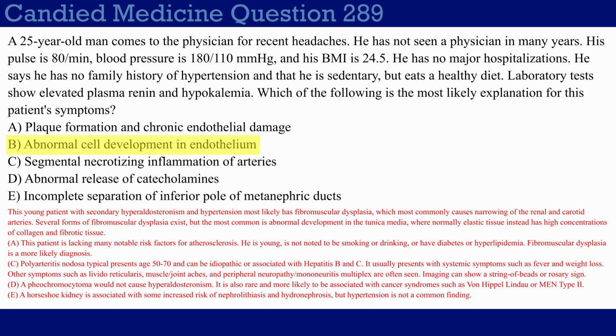Choice E, incomplete separation of inferior pole of metanephric ducts. This is a distractor. This is referring to a horseshoe kidney. Horseshoe kidney can increase the risk of kidney stones and maybe hydronephrosis, but it's not really associated with hypertension or hyperaldosteronism.